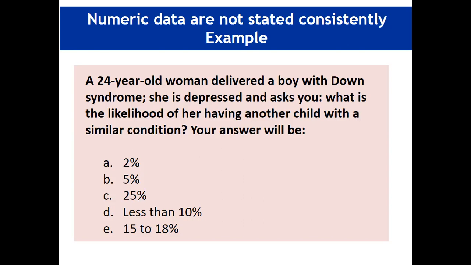In addition, the range for option D includes options A and B, which is not advisable. If we look here, less than 10%, and options 2% and 5% are both less than 10%. Therefore, there should be consistency in writing the numerical data.